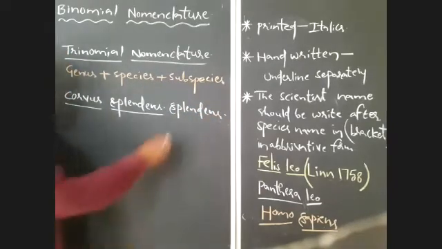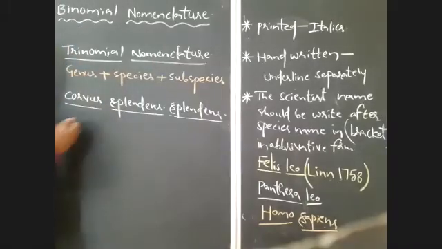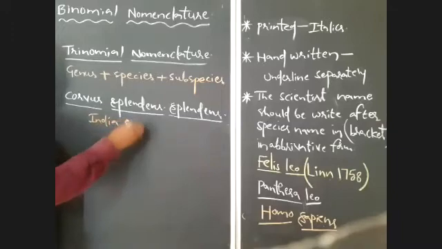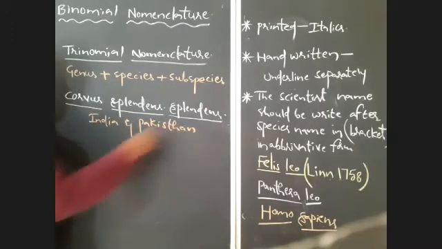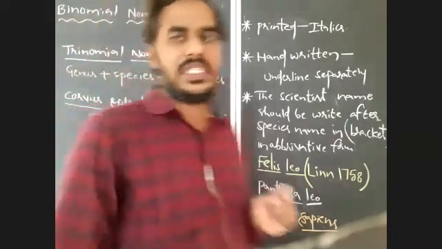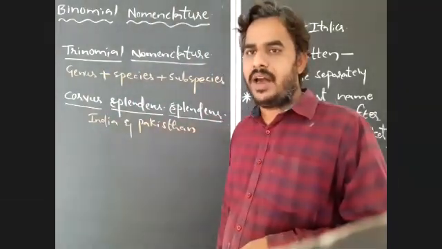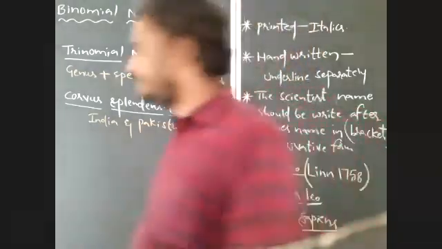Carvus splendens splendens is the scientific name of crow in India and Pakistan. In India and Pakistan, what is the scientific name of crow? Carvus splendens splendens. That's the trinomial name. Carvus splendens splendens is the scientific name or trinomial name of crow in India and Pakistan.